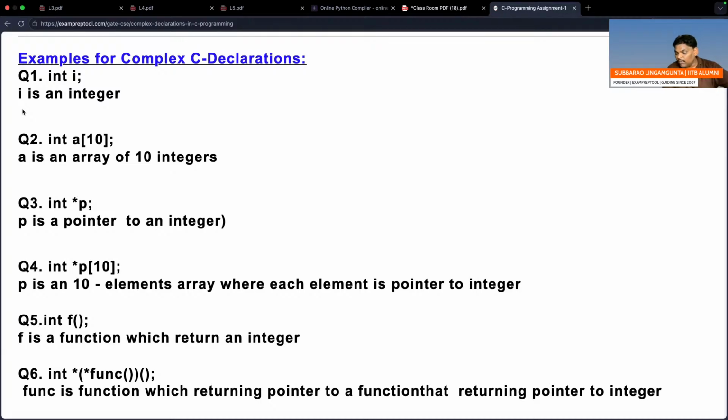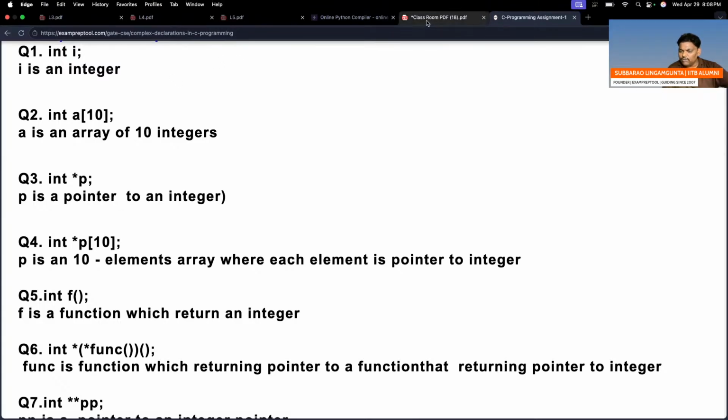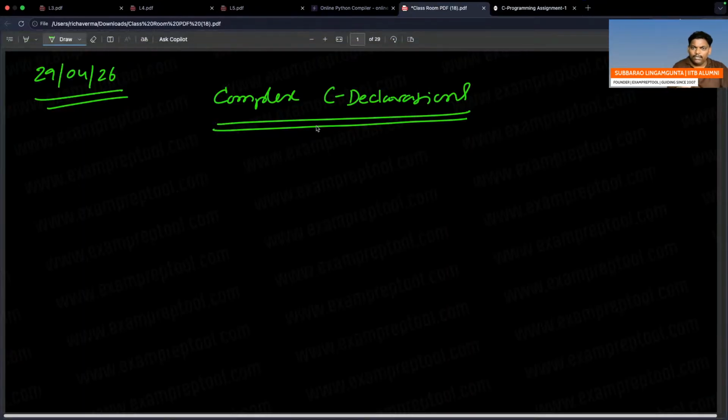But start from the operand onwards first. Operand onwards, start first: i is an integer. Okay, fine. Can you see the second one? Int a of 10. Start from the operand, go to the operand first. I will write it here also: int a[10].